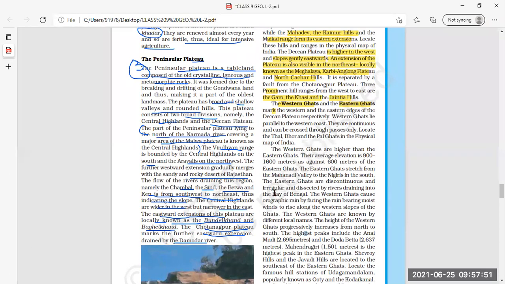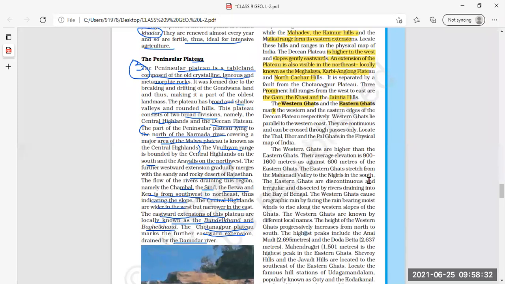Then it produces the orographic rainfall. Ma'am, please explain again orographic rainfall. Yes, orographic rainfall is produced from the lifting of moisture. जो moisture blow होती है coastal area से, बीच में अगर obstacle आ जाता है, कोई mountain barrier आ जाता है, hills आ जाता है, तो वो moisture क्या हो जाती है? Lift हो जाती है. So orographic rainfall is produced from the lifting of moisture over a mountain. Clear?